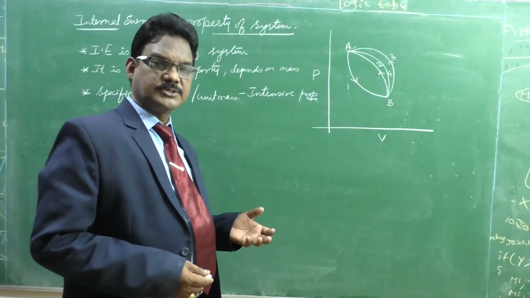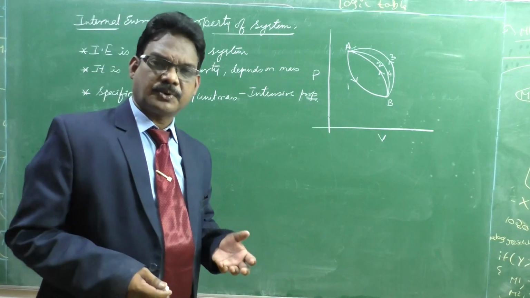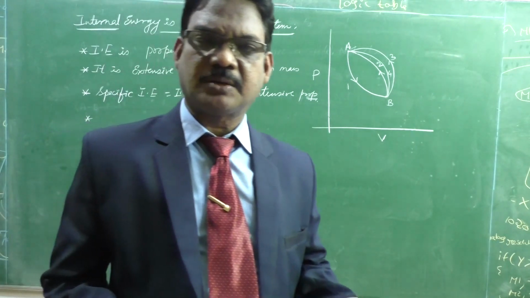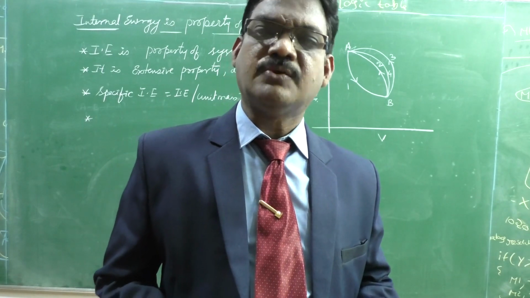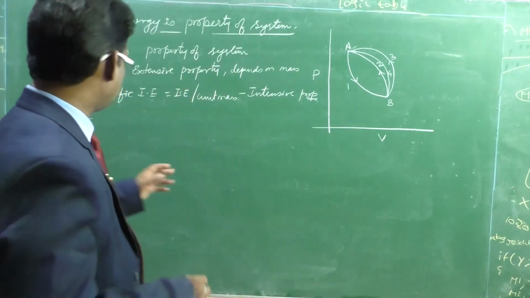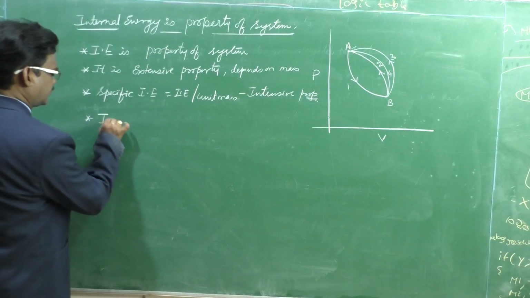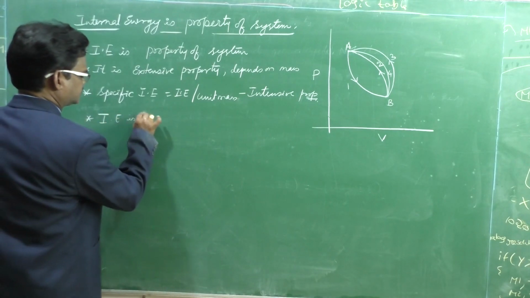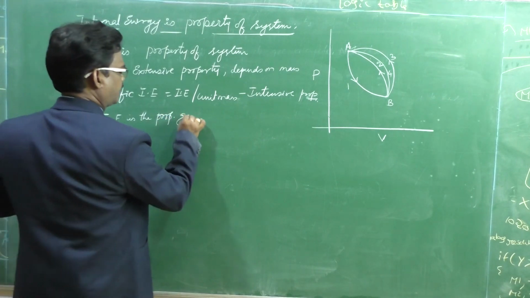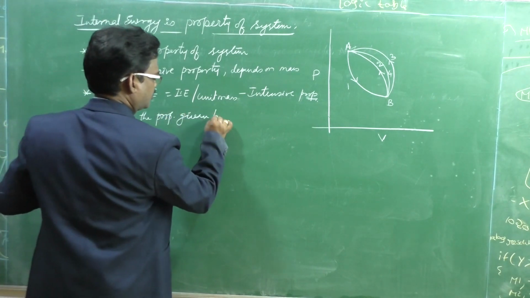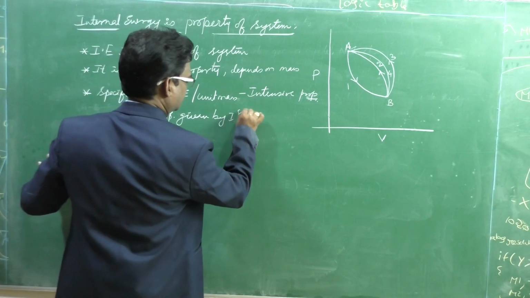In other words, what is the property given by the first law of thermodynamics? Internal energy is the property given by the first law of thermodynamics. That point we can write: internal energy is the property given by the first law of thermodynamics.